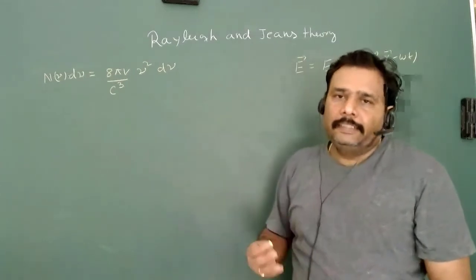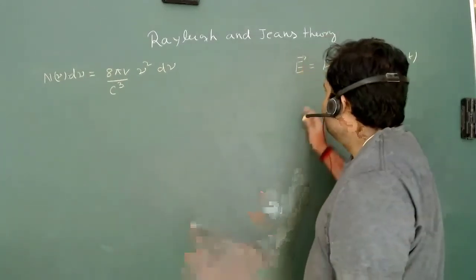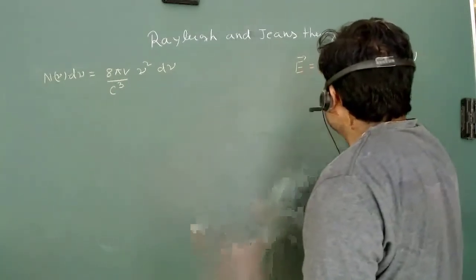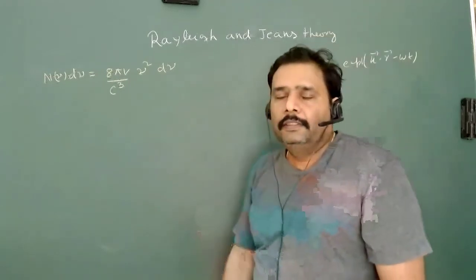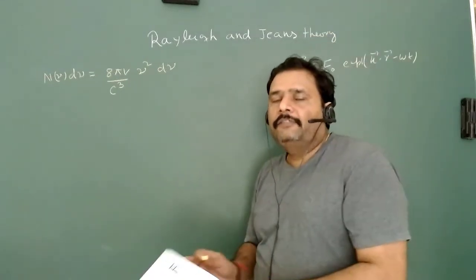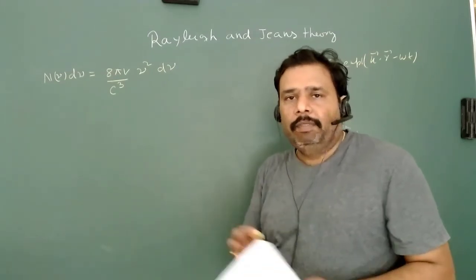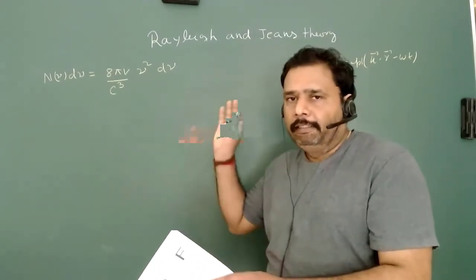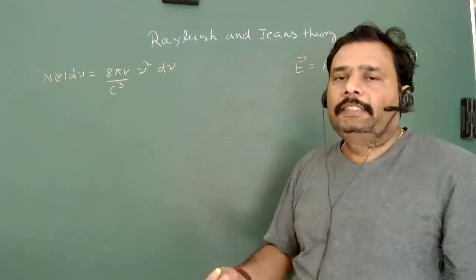So what Rayleigh-Jeans proposed in the theory is that, since this is equivalent to the harmonic oscillator solution, equivalent to a wave solution, the energy associated with the harmonic oscillator will be thermal energy. The thermal energy associated with that harmonic oscillator will be equivalent to the energy associated with each mode.